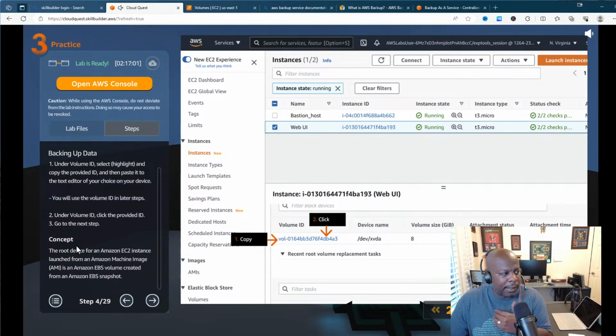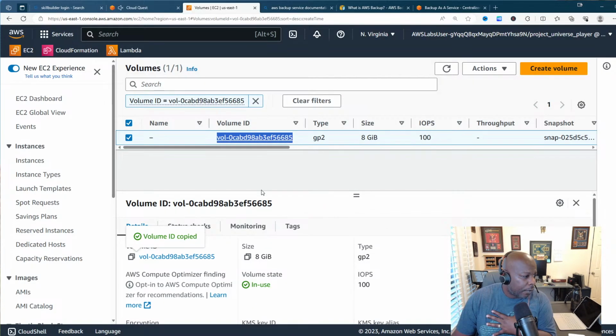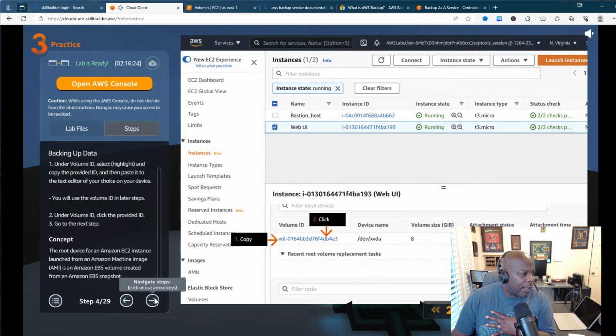The concept behind that is the root device for an Amazon EC2 instance launched from an AMI, Amazon Machine Image, is an Amazon EBS, Elastic Block Store, volume created from an Amazon EBS snapshot. So for those of y'all that don't know, every web server has an EBS volume, and pretty much just look at it as a virtual hard drive, like how you go to the store and you buy those hard drives that got 2, 3, 10, 250 terabytes. It's just a virtual hard drive. That's what it is, okay? All right, cool. So now let's go ahead and click on our next step.